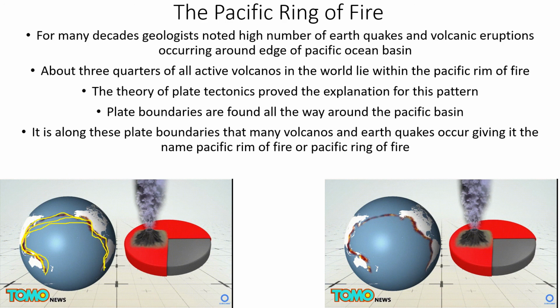Now, in this lesson, you have learned about the various realms of the earth, that is lithosphere, biosphere, hydrosphere and atmosphere. And later on you have learnt what plate tectonics is, the movement of plates. And then you have learnt about landforms, and then you have learnt about volcanoes, and you have seen the various volcanoes, and you have learnt about the Pacific Ring of Fire. Now, these are all the internal processes of the earth.